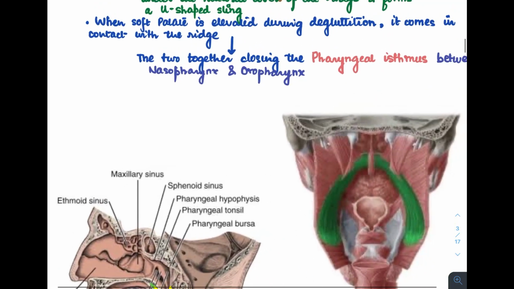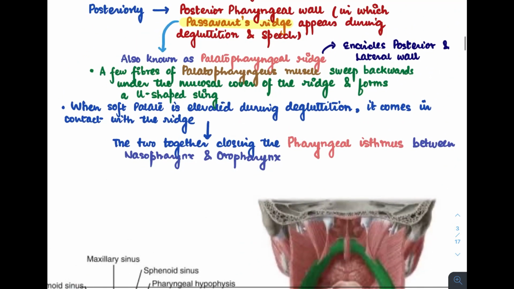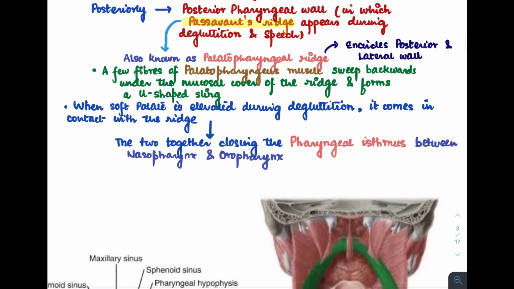Now, as I was telling you, there's another structure in the posterior pharyngeal wall at this level which is known as the Passavant's ridge. Now, why is this structure important? Now, this Passavant's ridge, what is it?